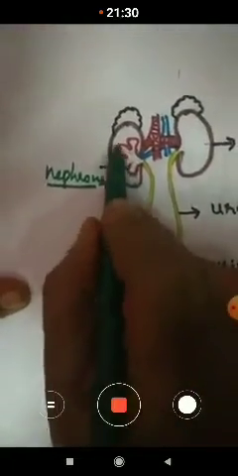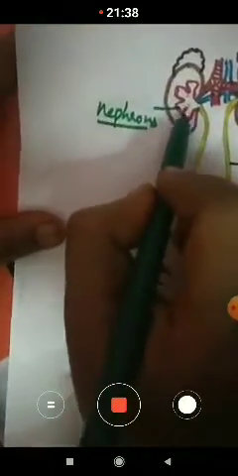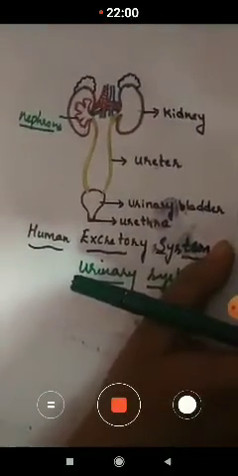The filtrate here is urea, which mixes with the water and forms urine, the yellow colored liquid. This moves out through each of the kidneys, through the ureter, and passes to the urinary bladder. From there it is thrown out of the body through the urethra, children. So from this we have learnt that the waste which is present in our blood should be removed from our body.